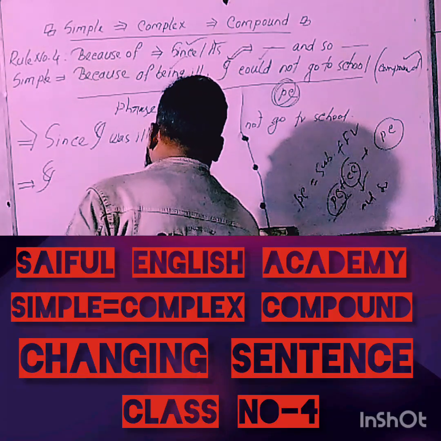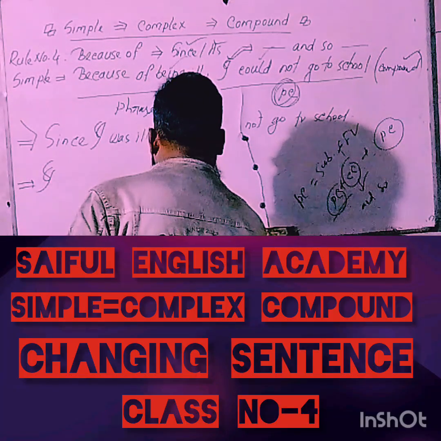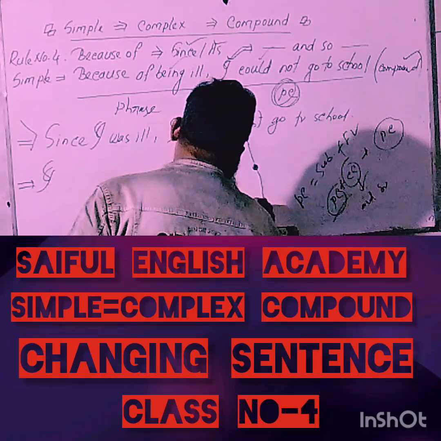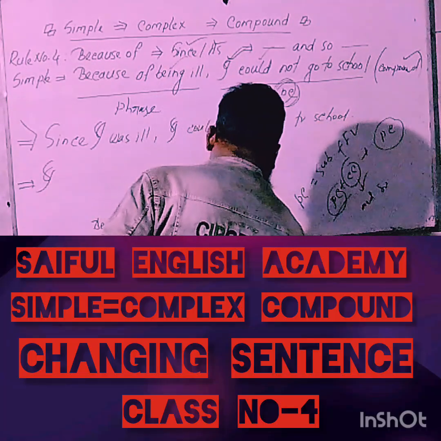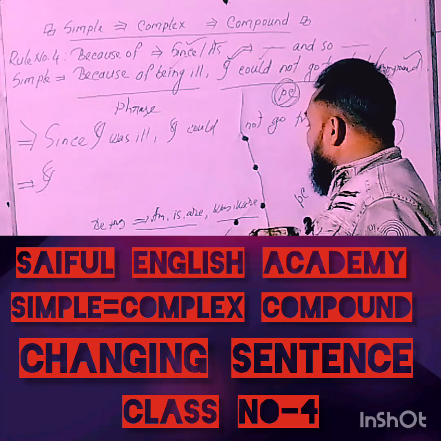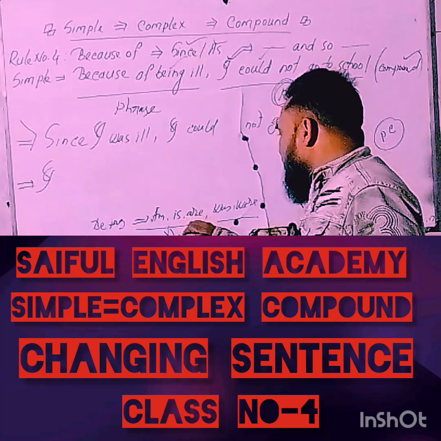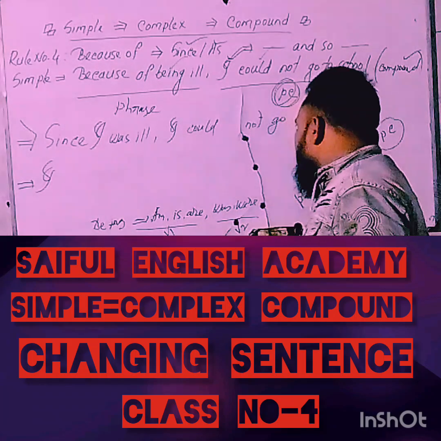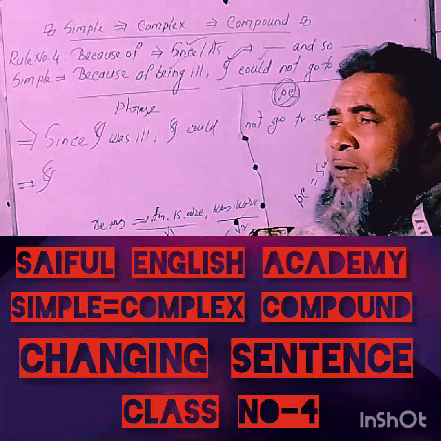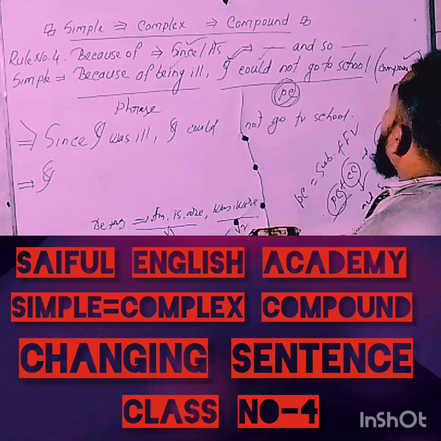Be means am, is, are, was, were. These five categories of auxiliary verb are called be verbs, and they have two forms, V1 and V2. Again, dear learners, you will have to use it according to the verb of the principal clause.